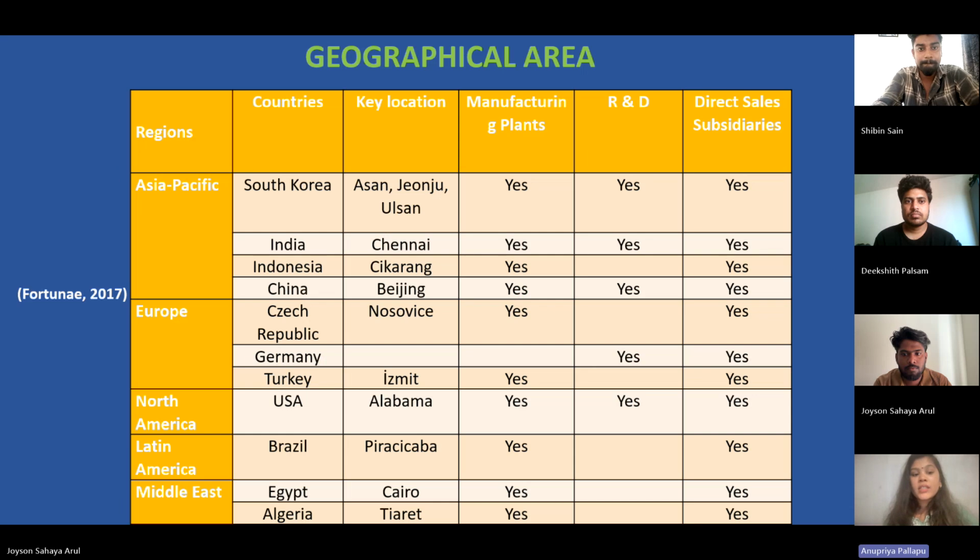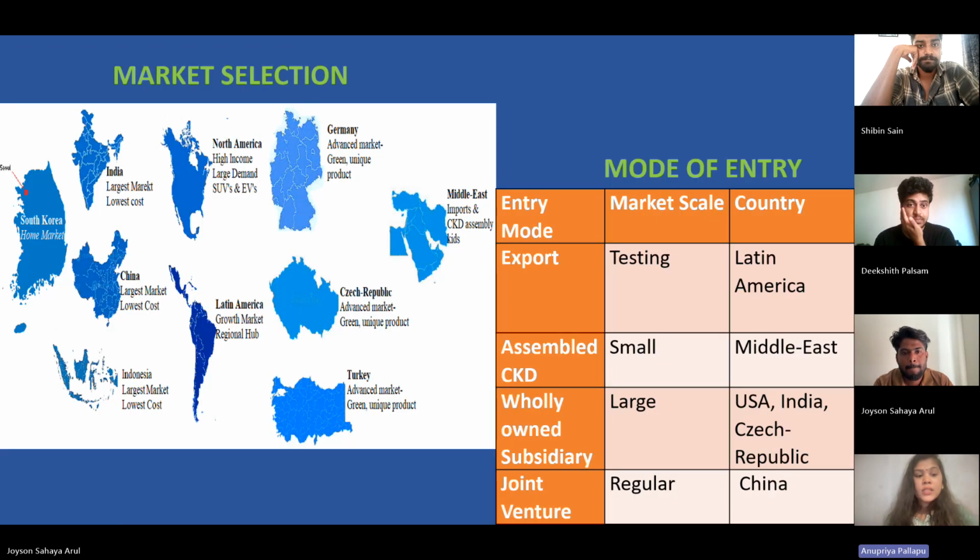In this table we can see the regions and countries where they place the key locations and manufacturing plants, the direct sales, subsidiaries. So this is the market selection where the company selected the countries. So we can see here South Korea is the home market. In this, we can see Seoul, where the Hyundai company was made.